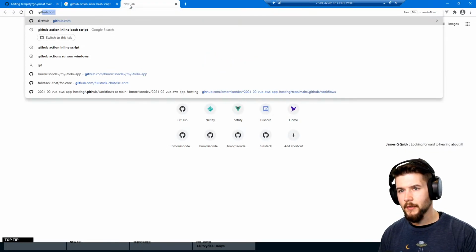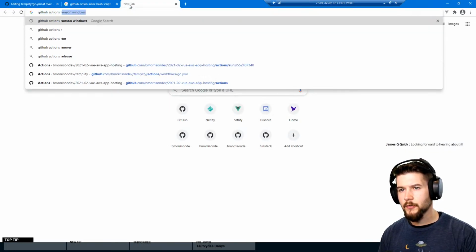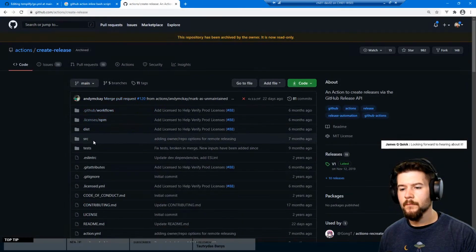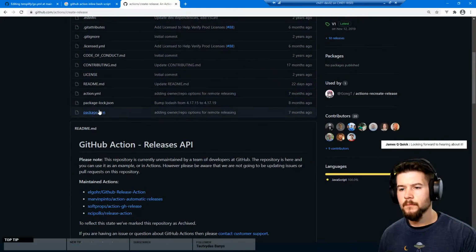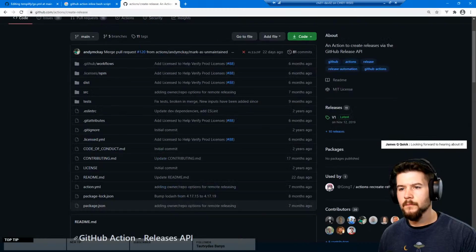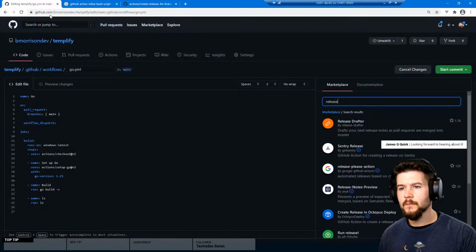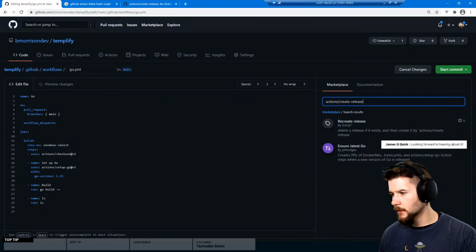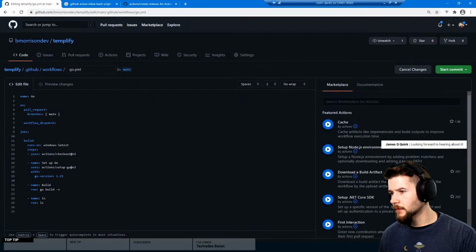There was an official one. GitHub Actions create release. Just actions/create release. I wonder if this will return anything. No, it doesn't.